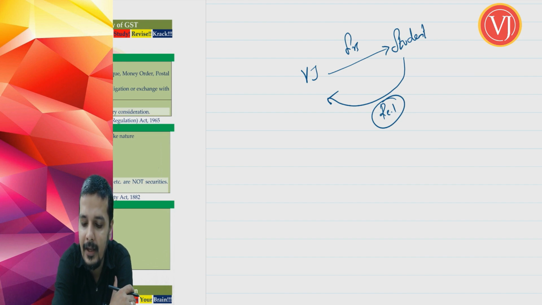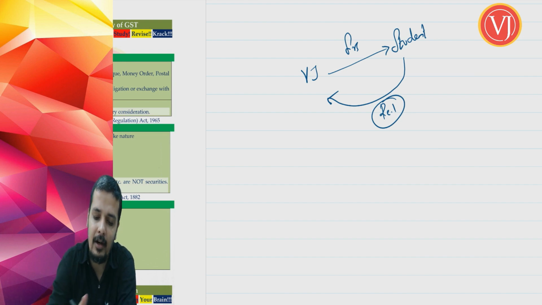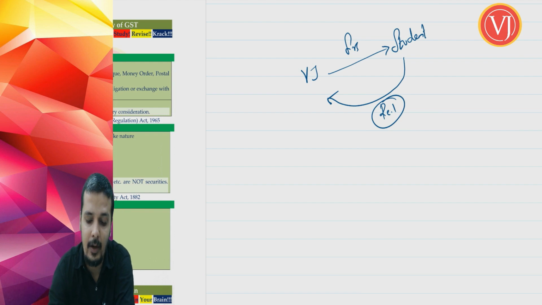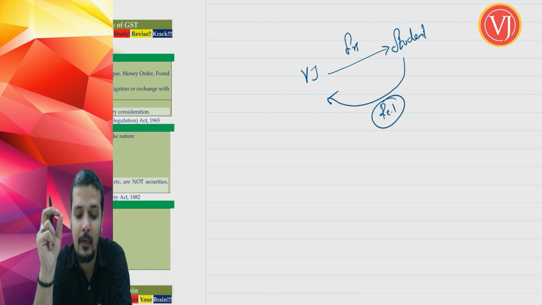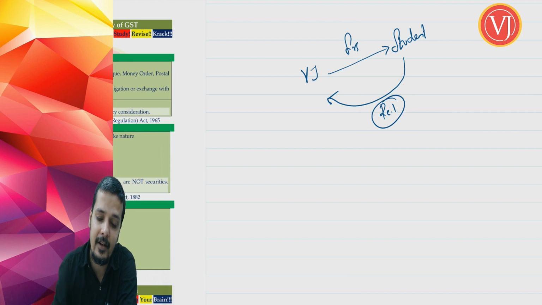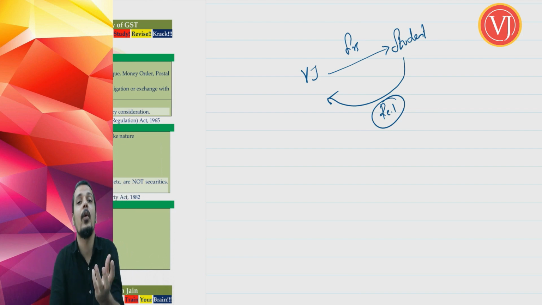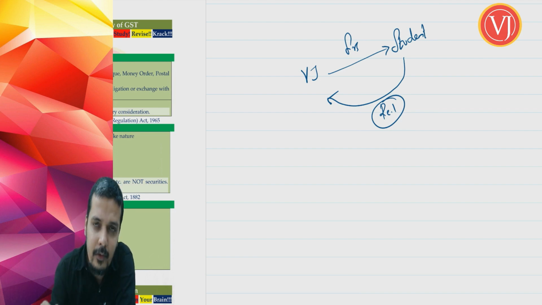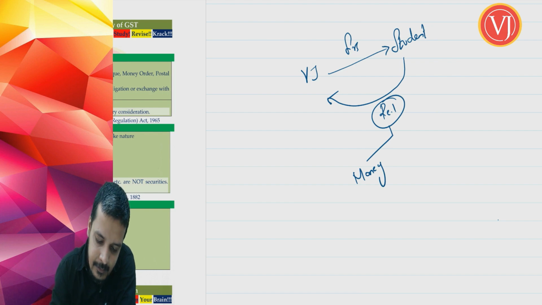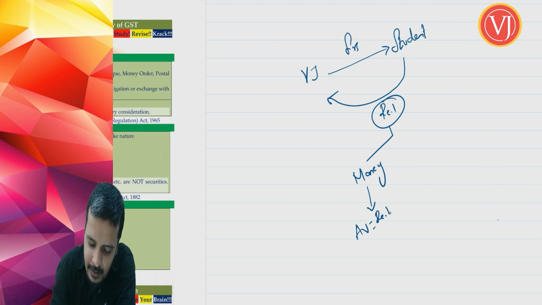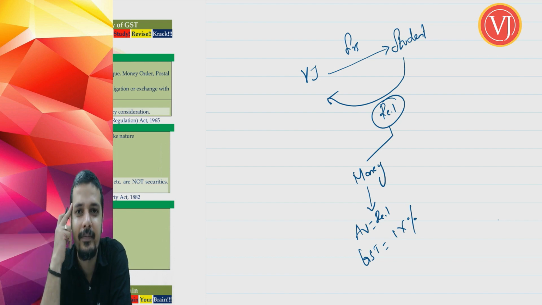Now when I am taking that 1 rupee, that is not the 1 rupee which is recognized now. I am taking that 1 rupee as a matter of coin collection. I am interested in its worth. So when you talk about this 1 rupee, is it money? If at all you call it money, what is the problem? The problem is the assessable value will be rupee 1, and GST will be rupee 1 multiplied by the percentage, which will be negligible.